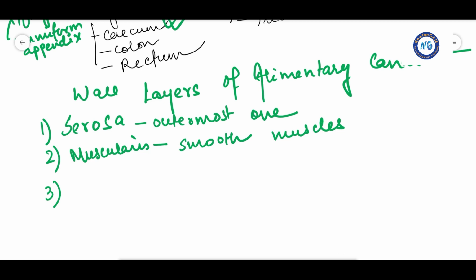Then after the muscularis, there is the submucosa and mucosa. The submucosal layer is formed of loose connective tissue.